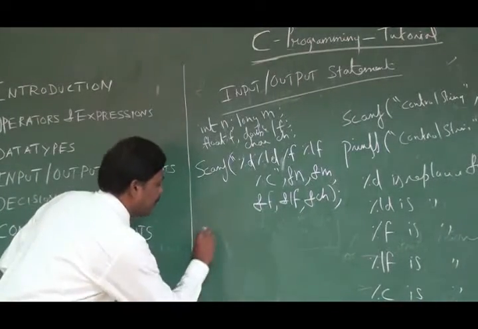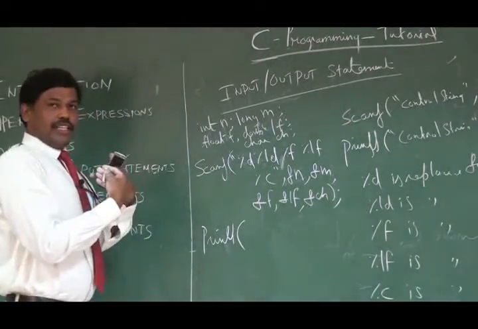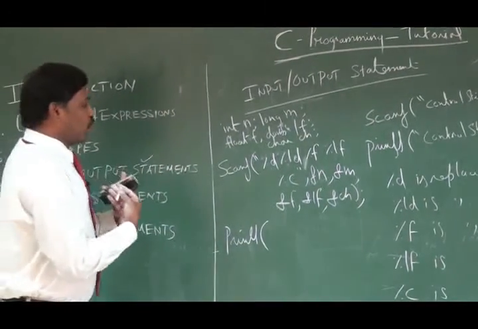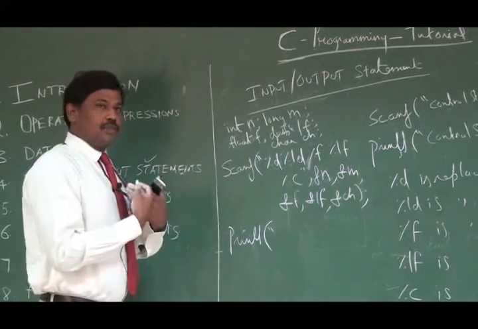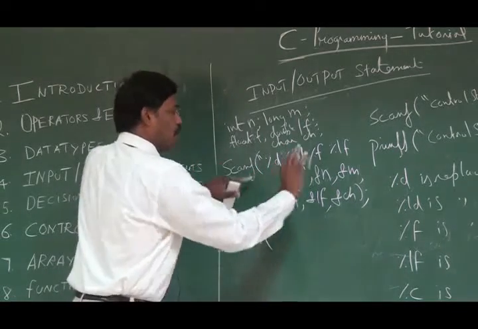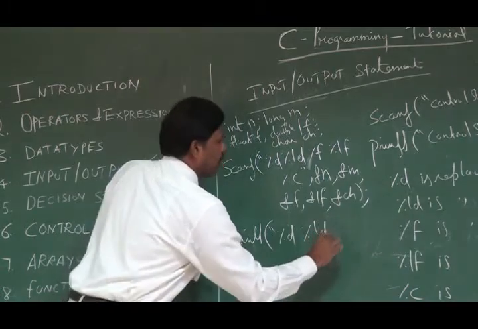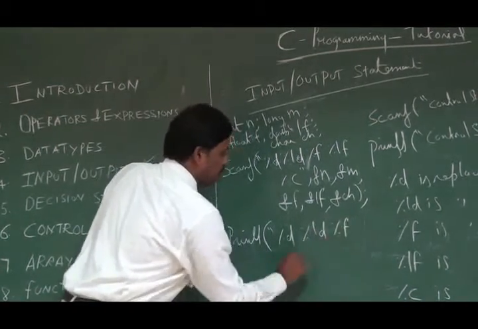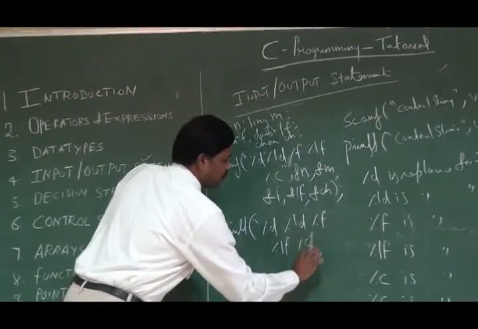Next, printf is an output statement. Using this scanf, we are getting the input. Similarly, now I can use this printf to print the values, whatever values I received as input. Now I would like to print it on the screen. So I will be using the same order. First I would like to print my integer variable, then my long variable, then my float variable, then my double, followed by a character, %c.